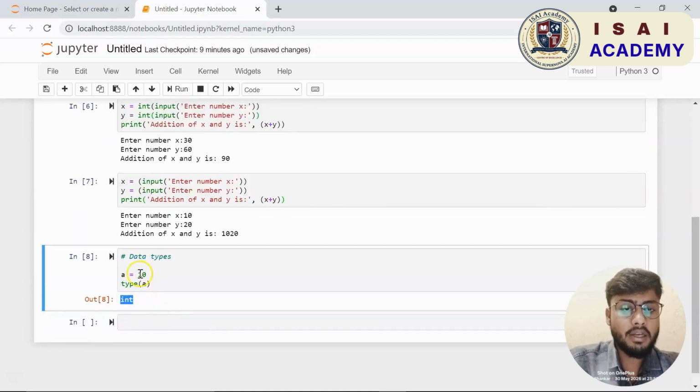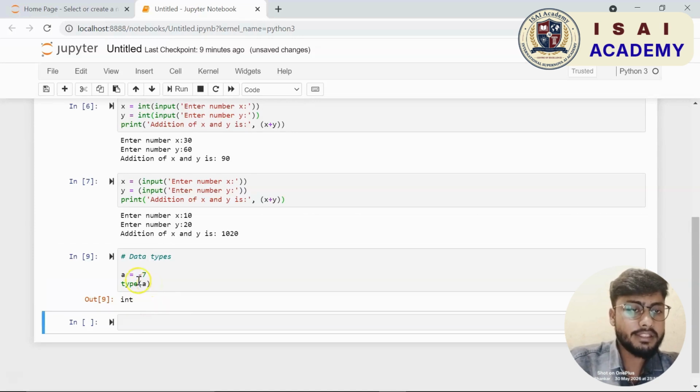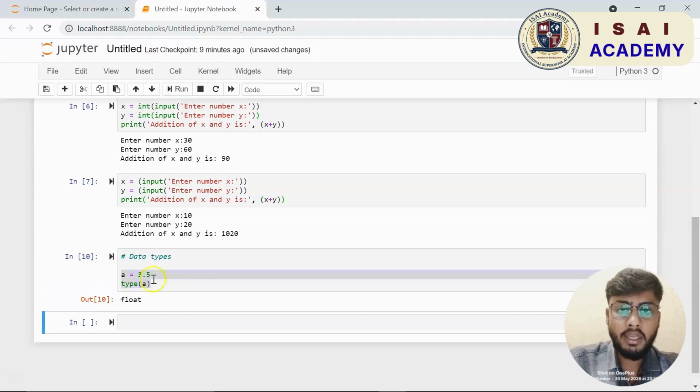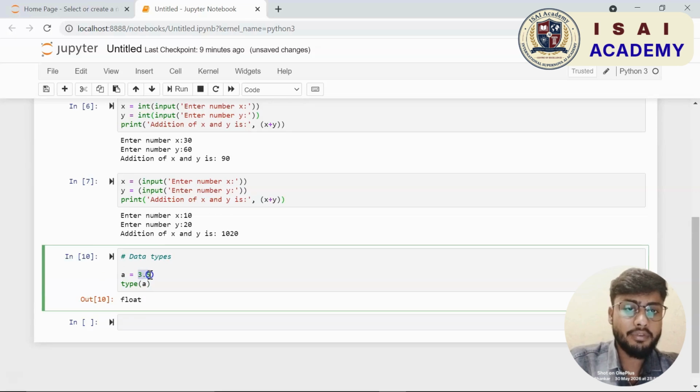Alright, now let us go ahead and explore some of the popular data types in Python. Now I am giving a hashtag and typing data type. This means anything followed by the hash represents a comment. So in other programming languages also we have comments. Similarly in Python, if you want to write a comment, you can give a hash and pass in the comments.